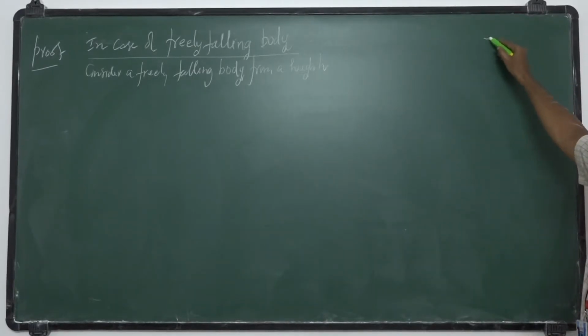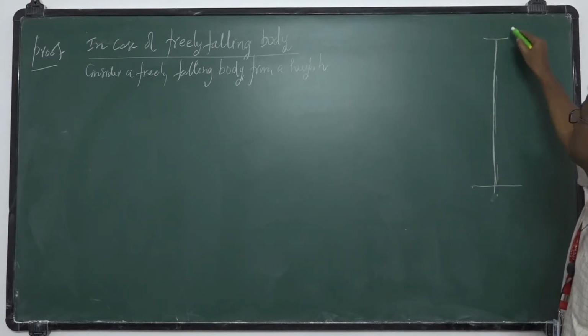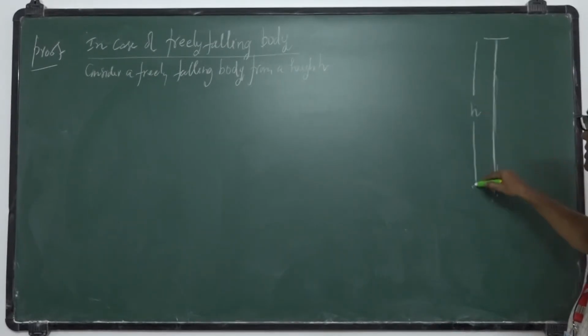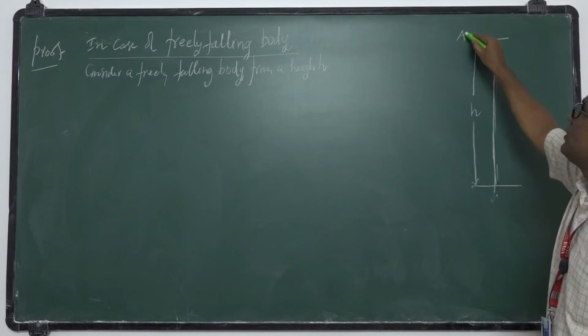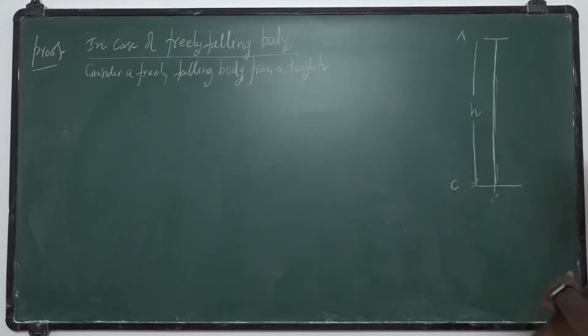So initially, this is a freely falling body, a body dropped from a certain height, and it reaches the ground. This is the height h. This is the starting point A, and this is the ending point C, where it touches the ground.